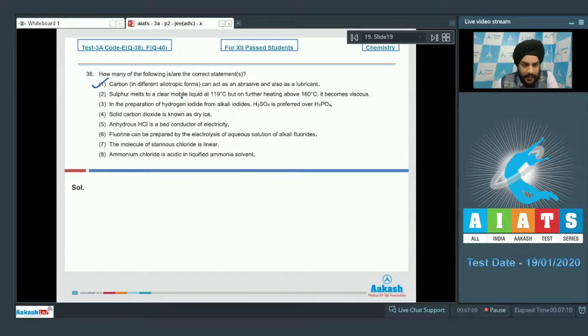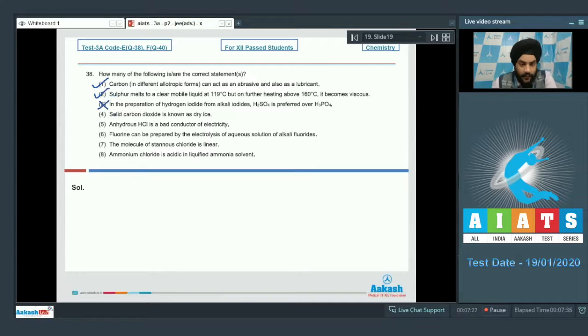Sulfur melts to a clear mobile liquid at 119 degrees C, but on further heating above 160 degree, it becomes viscous. So this is a correct statement, students. It is a fact-based question. If you talk about option C now, in the preparation of hydrogen iodide from alkali iodides, H2SO4 is preferred over H3PO4. This is not correct, students. H2SO4 is going to oxidize the iodide to I2 as we do in the qualitative analysis. So this is an incorrect statement.